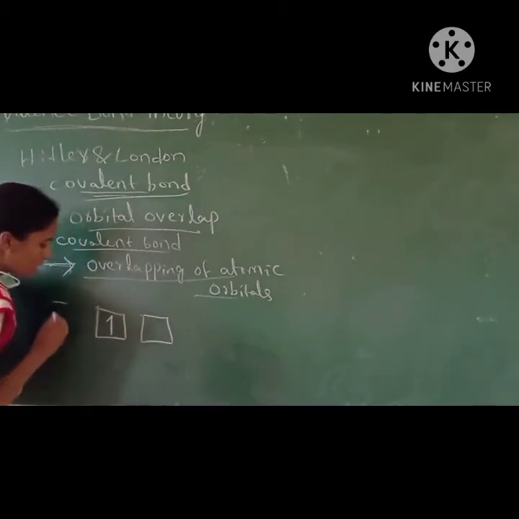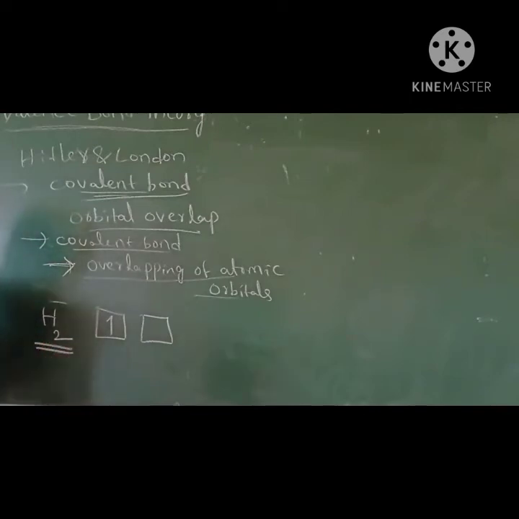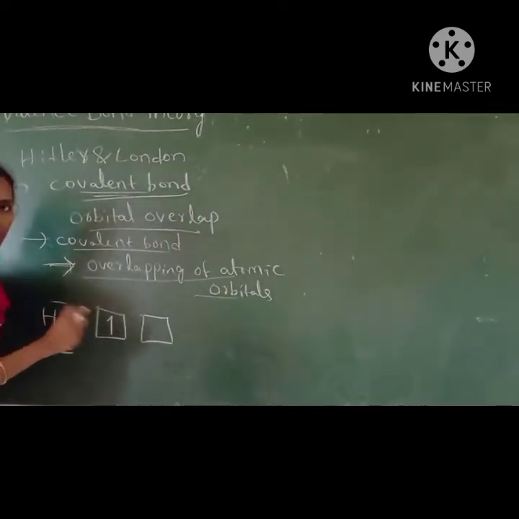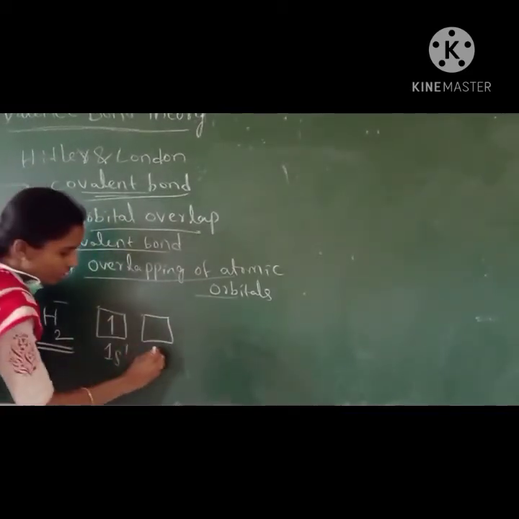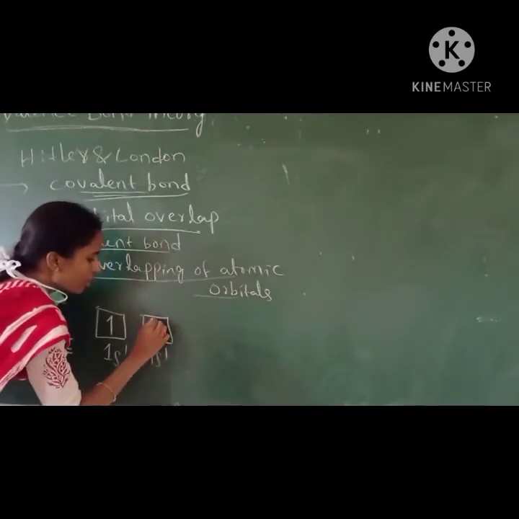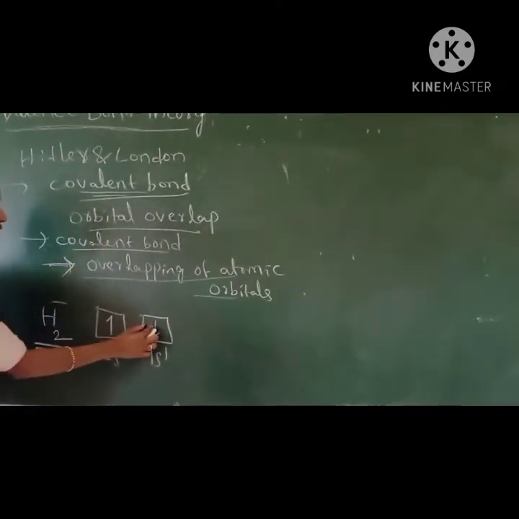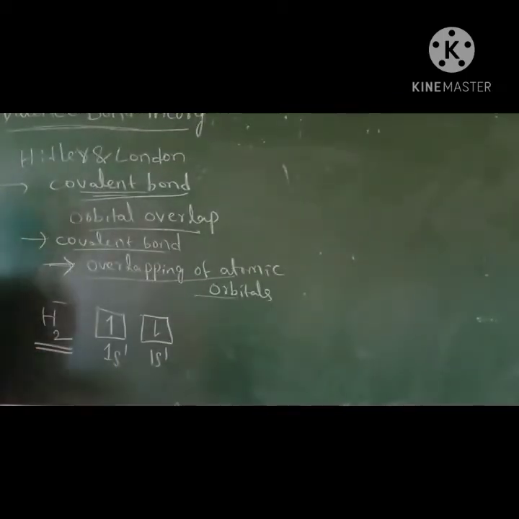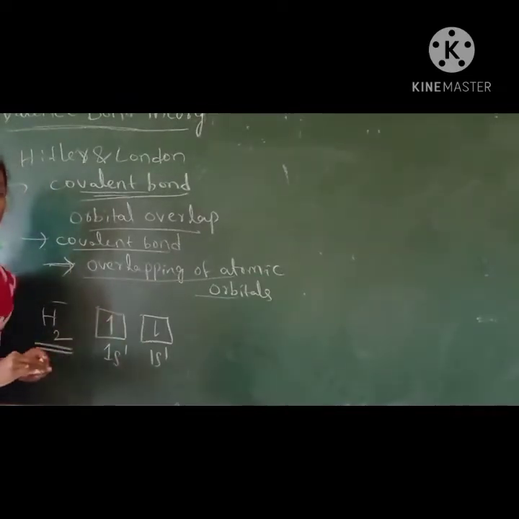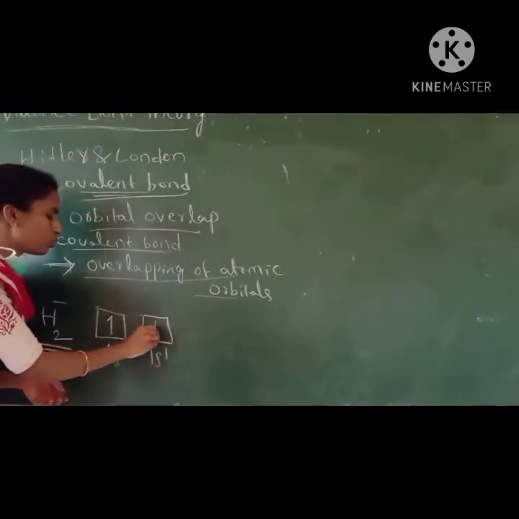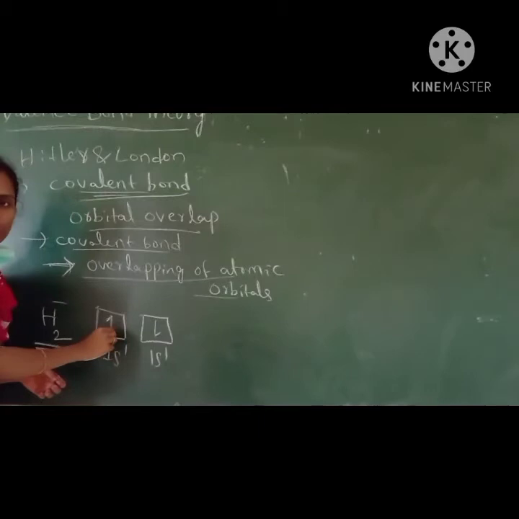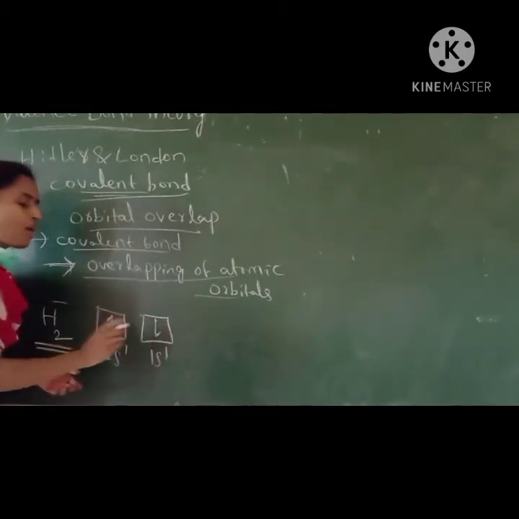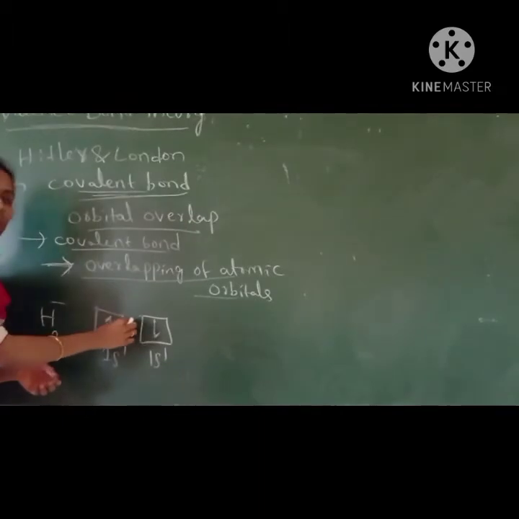Suppose this is the hydrogen molecule, forming a covalent bond between two hydrogen atoms. This is the 1s1 orbital of one hydrogen, and this is the 1s1 orbital of another hydrogen. These overlapping orbitals should be half filled, with a single electron, and the spins of the electrons should be opposite. If one electron has the positive spin, then the other electron should have the negative spin. Then only pairing takes place.